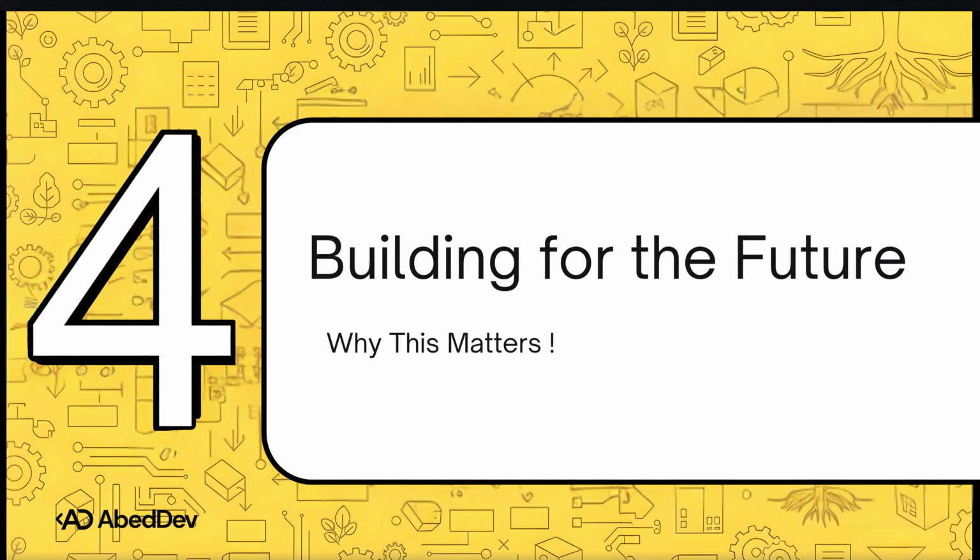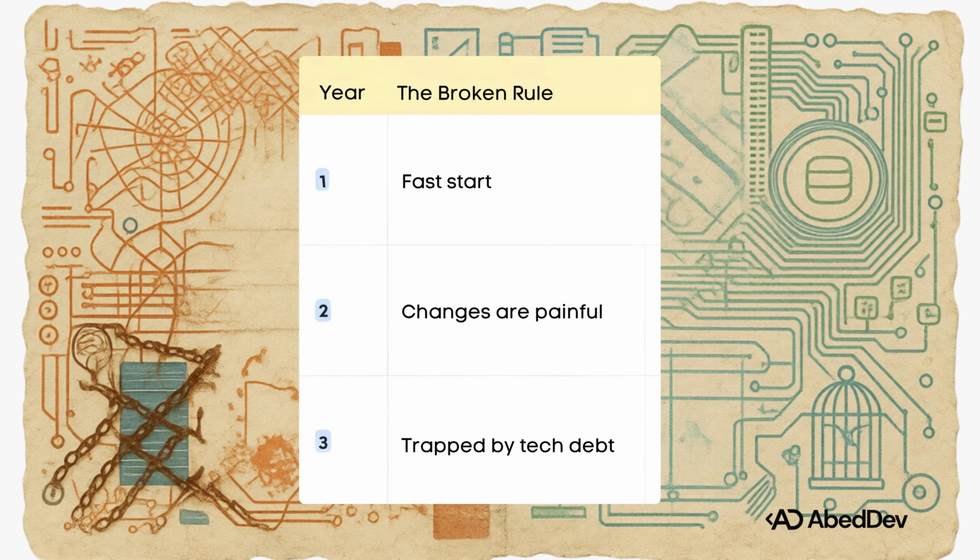And trust me, this isn't just some academic exercise. This kind of discipline has profound long-term consequences for the health of the entire lifespan of your project. Just imagine the fate of two different projects. Project A breaks the rule. Yeah, it gets off to a fast start, but by year 2, every single change is painful. By year 3, it's completely drowning in technical debt.